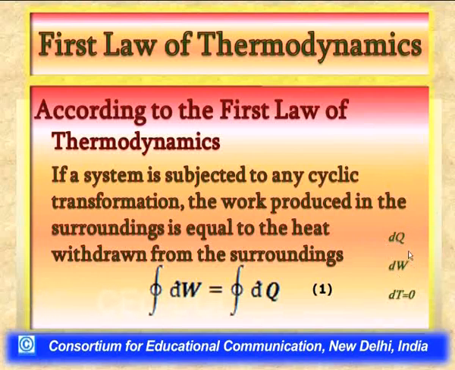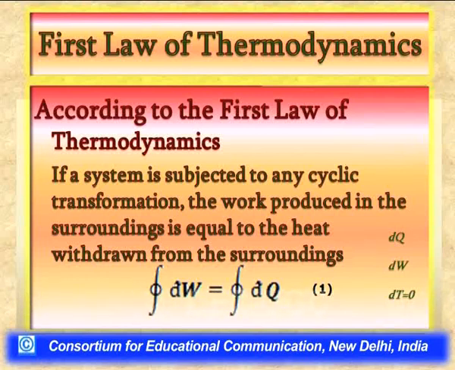The work and heat are path functions, as we have already seen. Therefore these need not be zero. These quantities would actually be non-zero, that is, there will be some heat and some work involved during the transformation of the process.